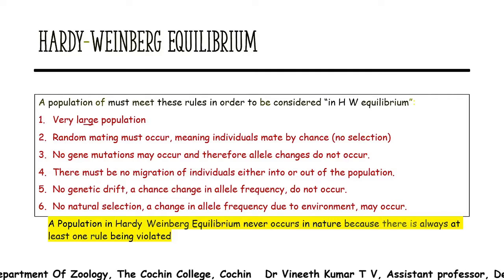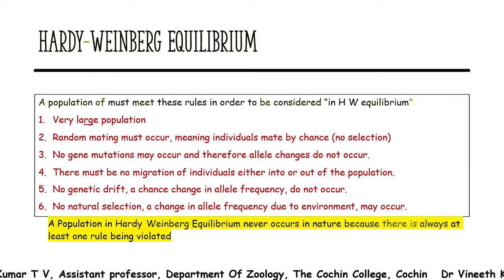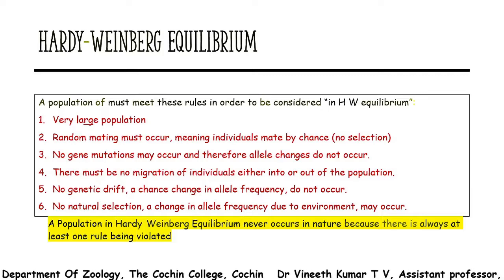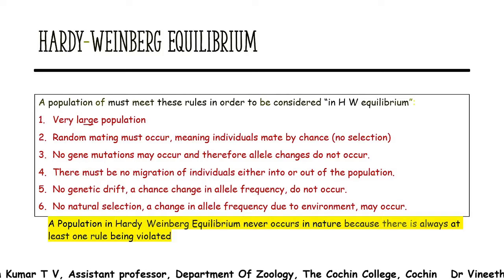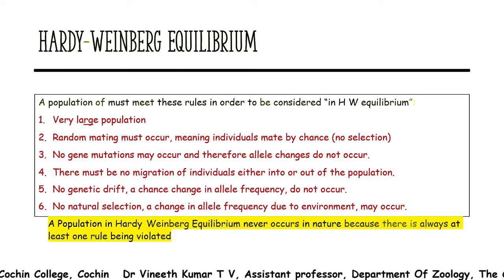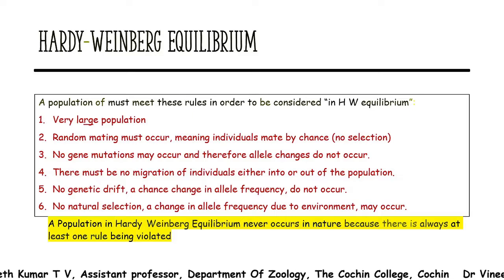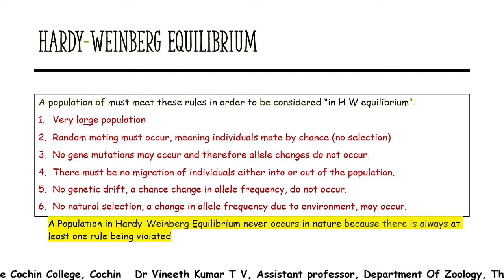So in a natural population, there is a selection process in choosing a mate. Such a process must not happen in a population which is at Hardy-Weinberg equilibrium. Mating should occur at random, in the sense that every individual in that population will have an equal chance to mate.